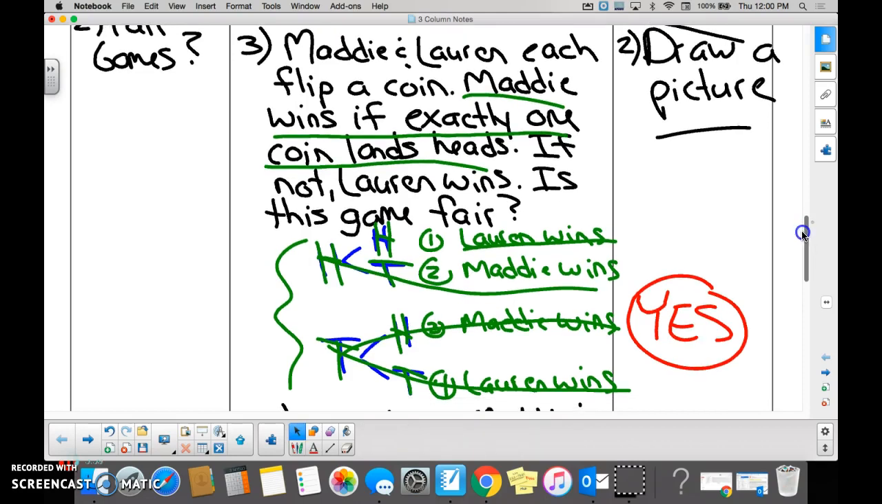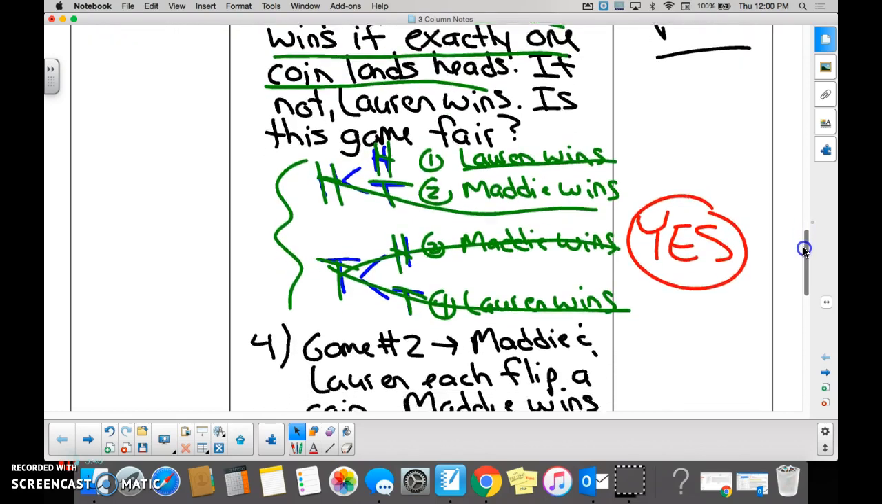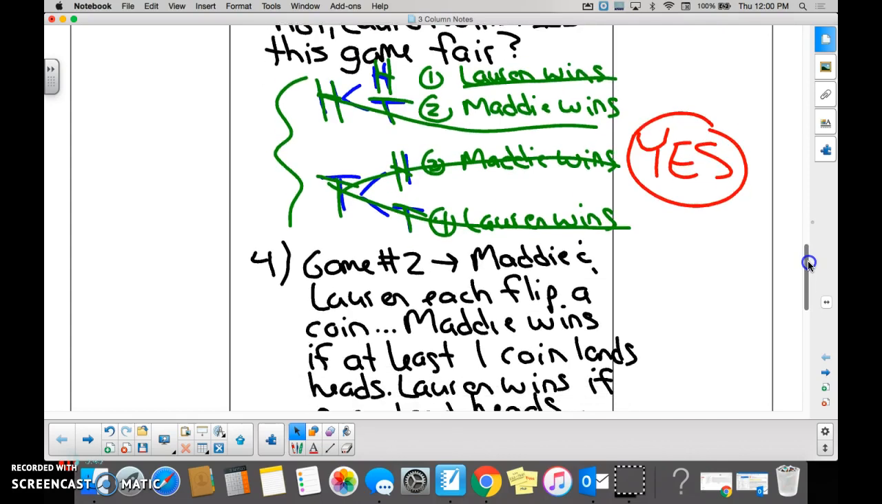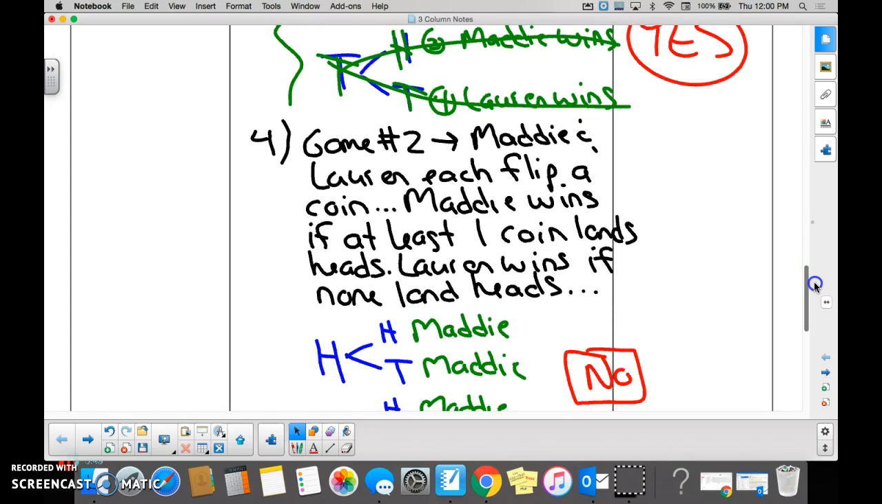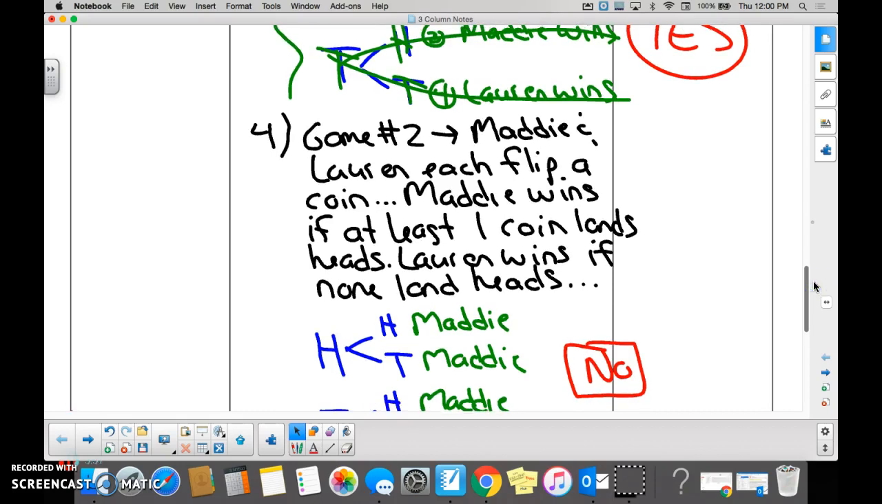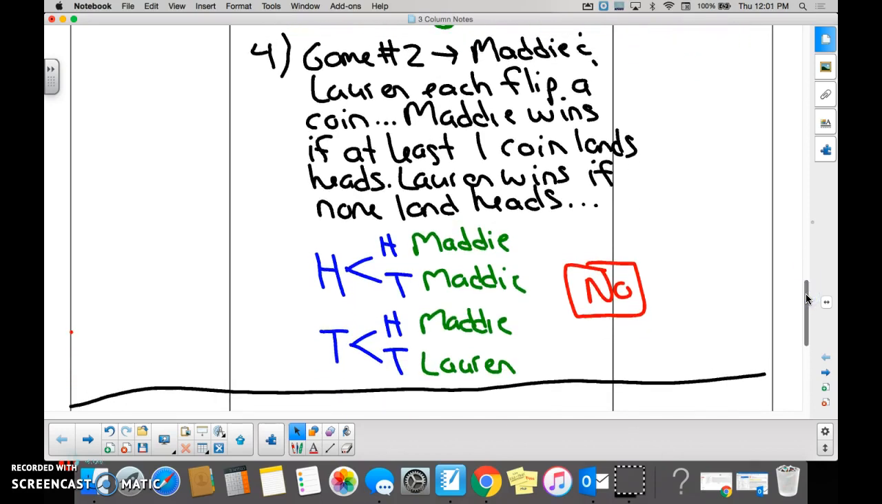So Maddie gets mad. Maddie's mad now because she's kind of a sore loser and she wants to win all of the time. So she says to Lauren, hey Lauren, I got an idea. Let's change the rules a little bit. And in this situation, if it lands at least 1 head, I win, otherwise you win. And Lauren says, sure, Maddie, that sounds like a fair game. We all don't know why Lauren said that. Well, actually, we do know why Lauren said that.